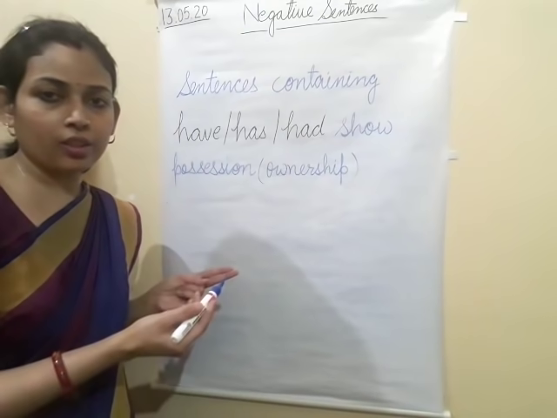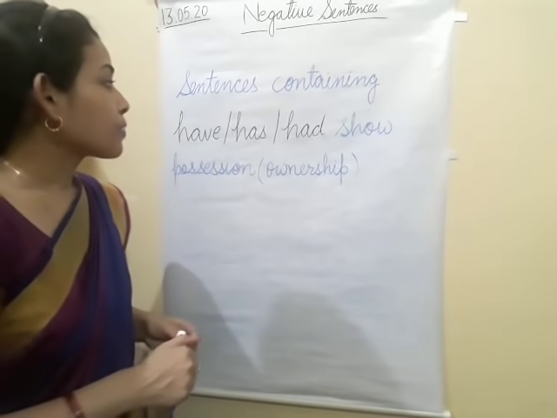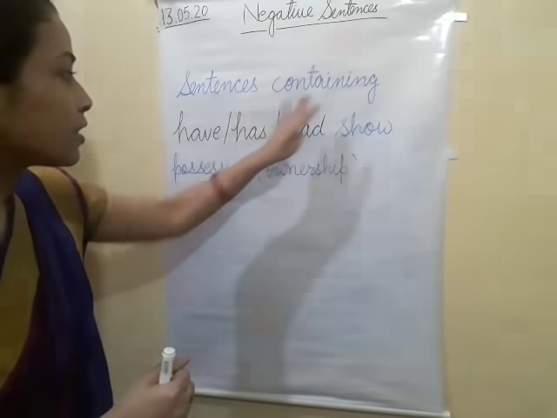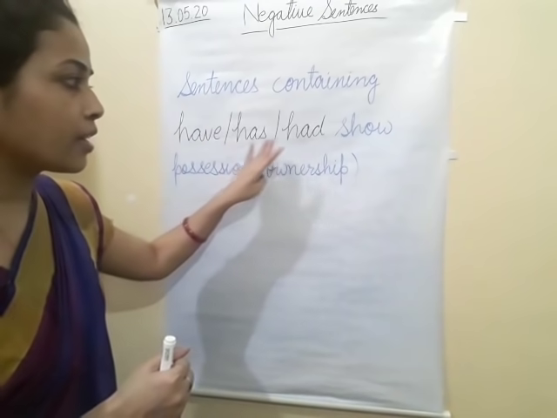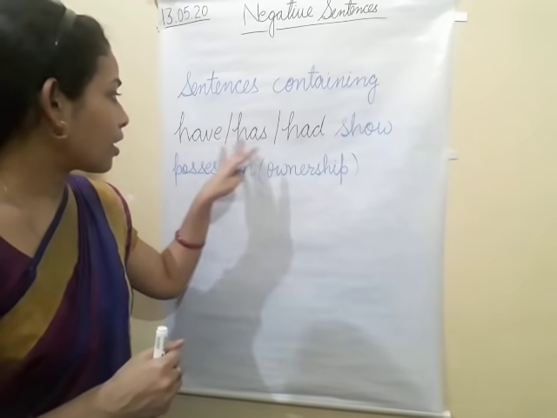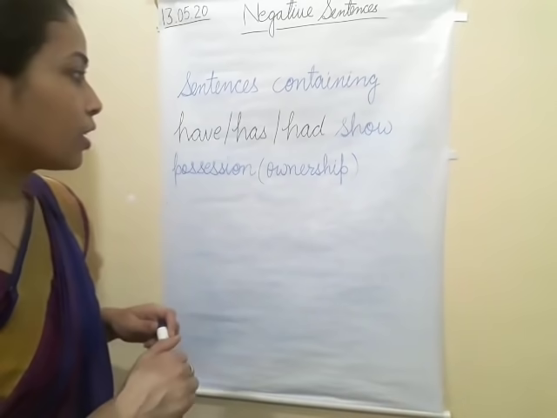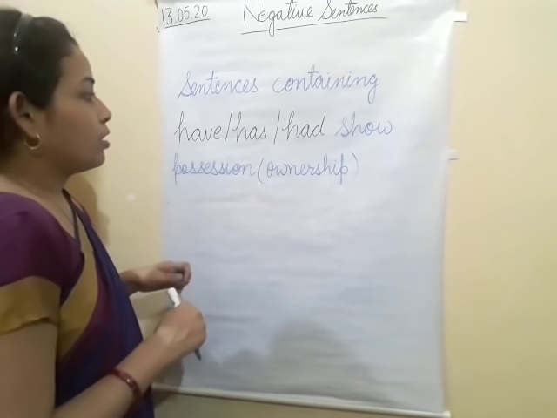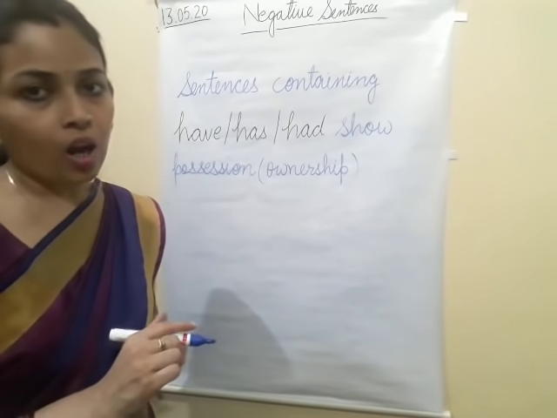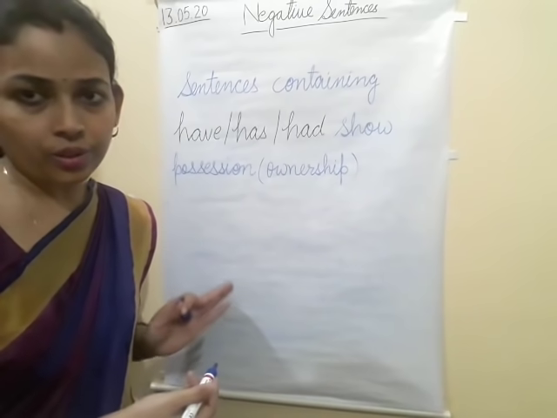So today we are going to start sentences containing have, has, had. Clear? How do we change those sentences into negative, that we are going to study today.